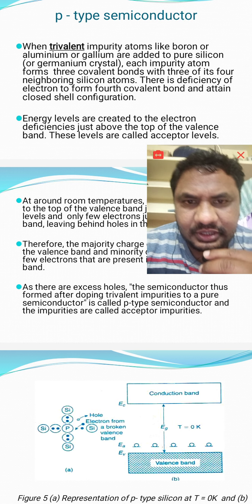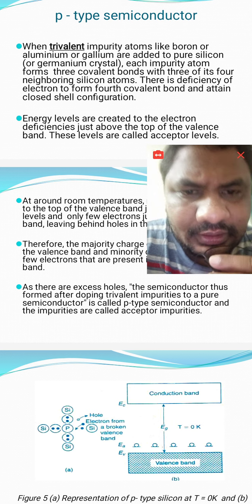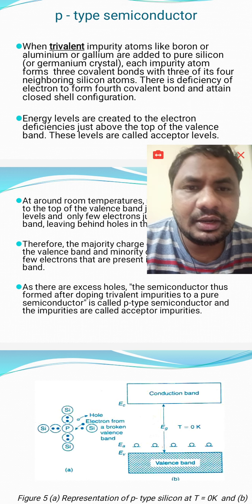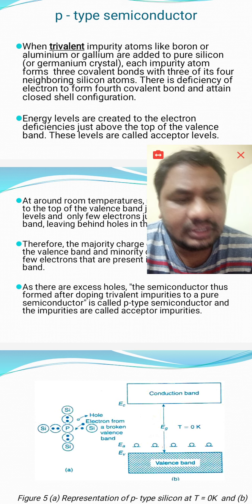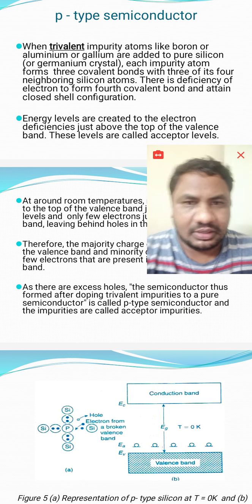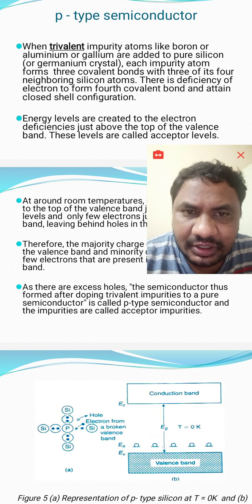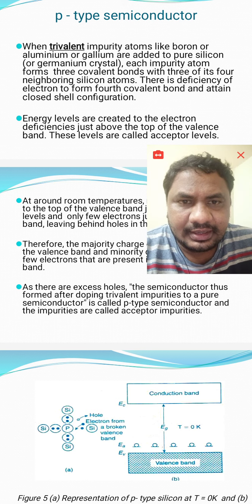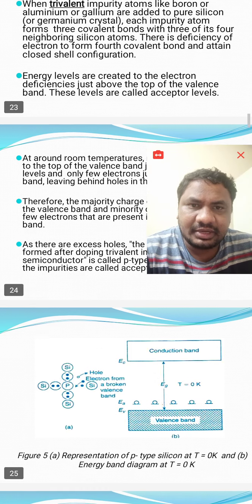Today our topic is Fermi level and carrier concentration in p-type semiconductor. You know that a p-type semiconductor can be obtained by adding trivalent impurities to pure silicon or germanium. Trivalent, that is third group elements, are added to pure silicon or germanium, and then it gives a p-type semiconductor.